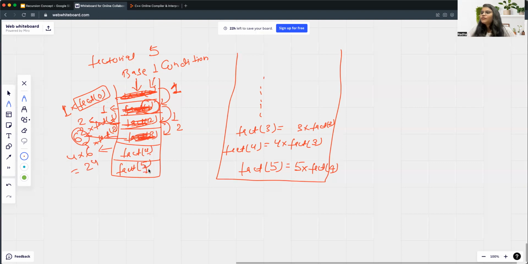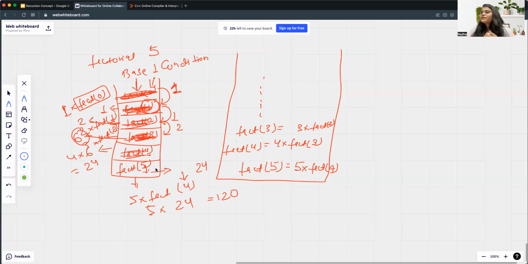Now the execution comes here, and what is it? 5 into factorial of 4. And we know the factorial of 4 is 24. So 5 into 24 equals 120. It will be removed, and this will also be removed.